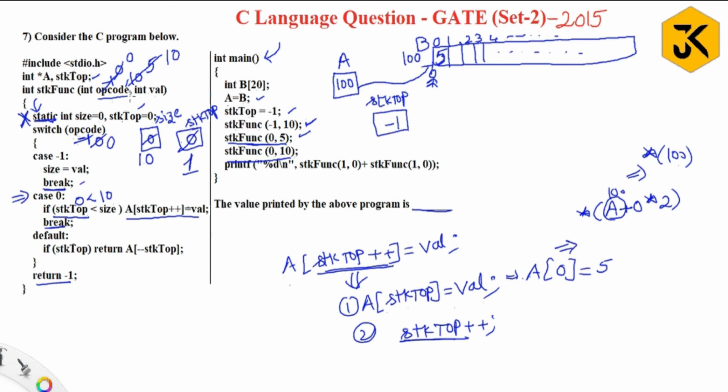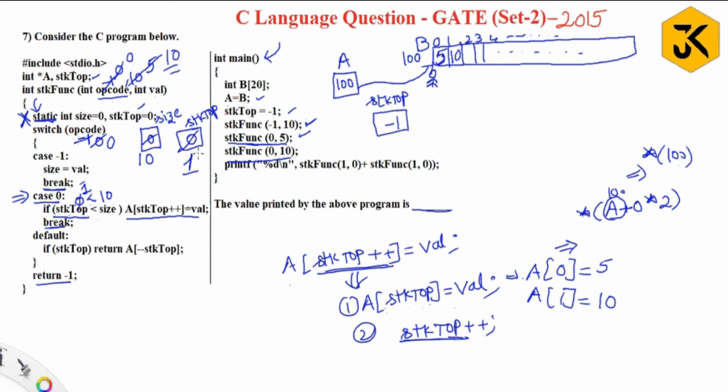Now the static statement won't execute. Here they pass the value 0. Switch of opcode, switch of 0, means case 0 is executing again. Now stk top. Stk top is what? 1. Is 1 less than size, which is 10? Yes, so once again it is going to execute the statement. A of stk top. Stk top is 1 now, so A of 1 equal to value. What is the value which we passed? We passed 10 here. So A of 1 equals 10.